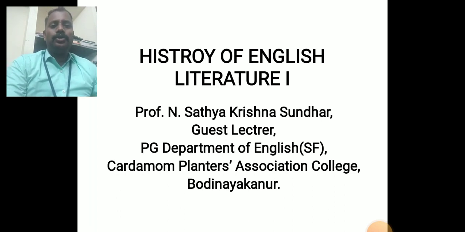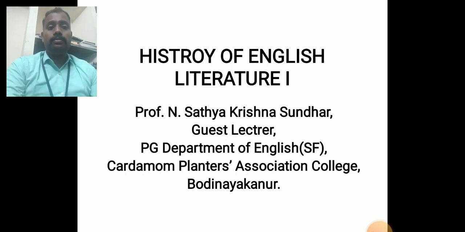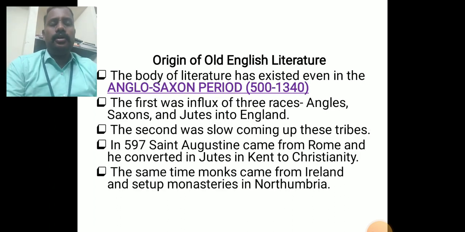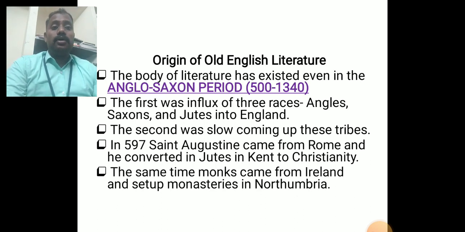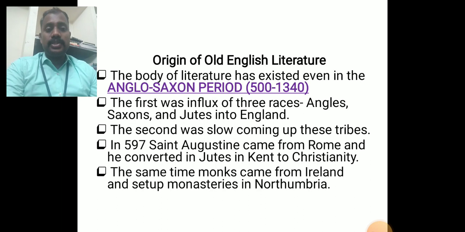Today we are going to look at History of English Literature 1, which is called the core paper. It is the most important paper for English students who are studying the history of literature. First, let me start this session with the origin of Old English. What is the period from which Old English literature emerged?